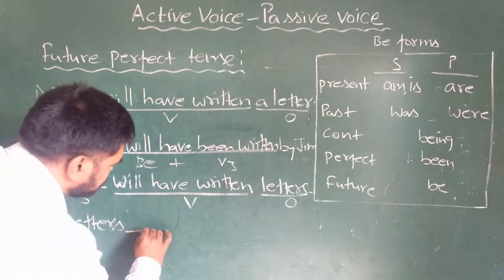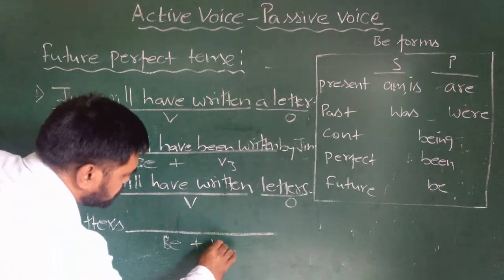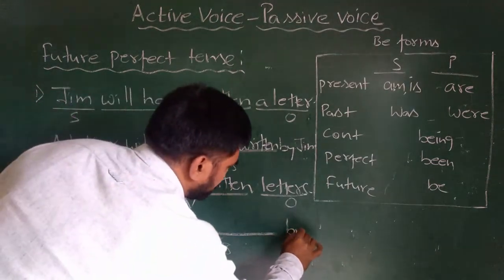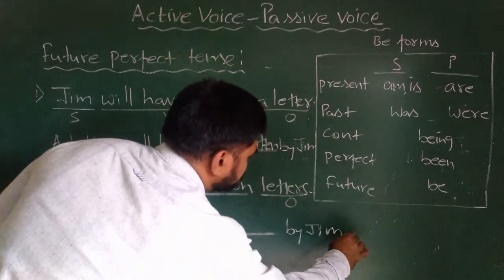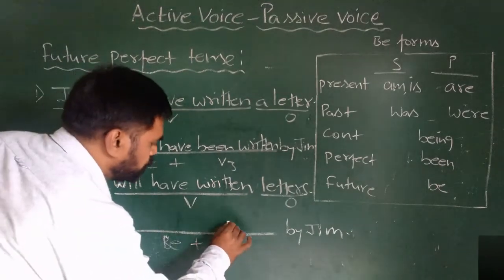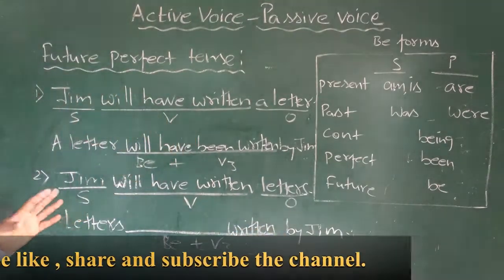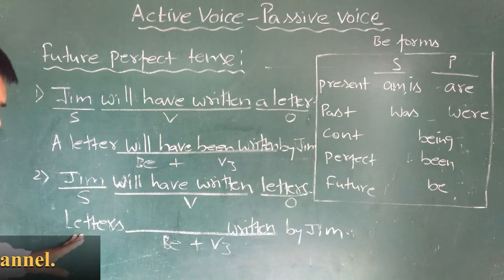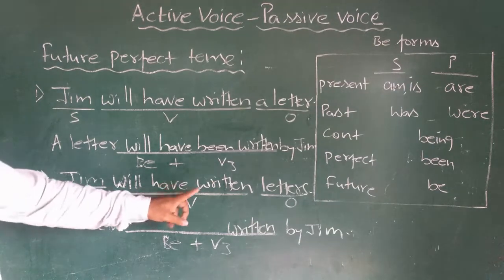Letters, we keep be form plus V3, object will keep it as Jim, by Jim. So V3 we know written, we can write here. The subject here is plural, and the verb is future perfect tense.